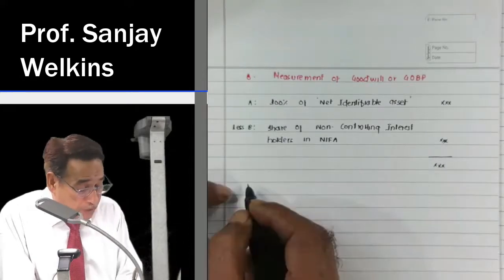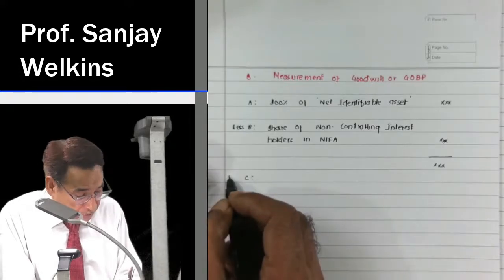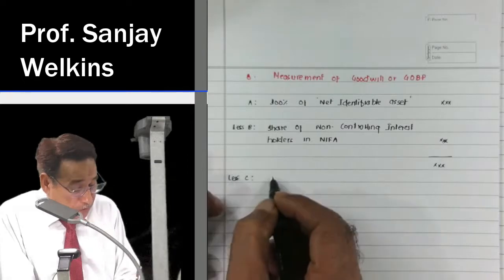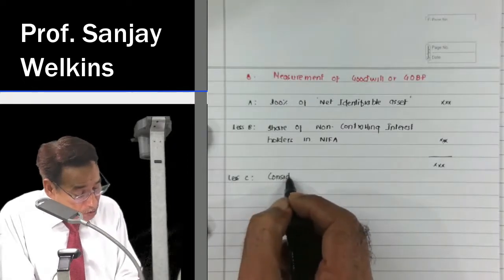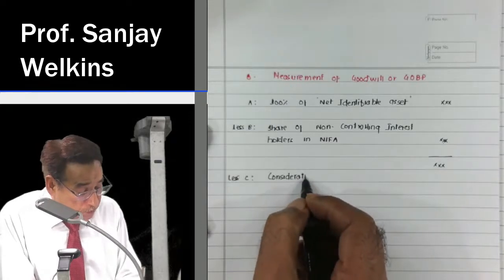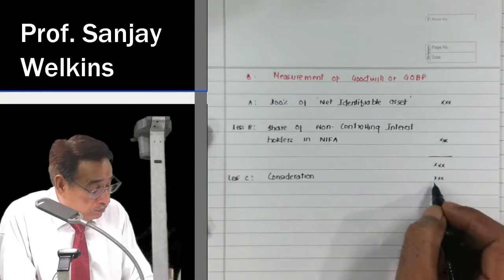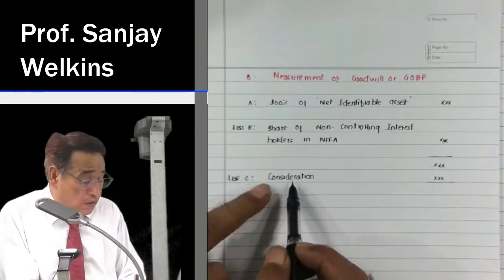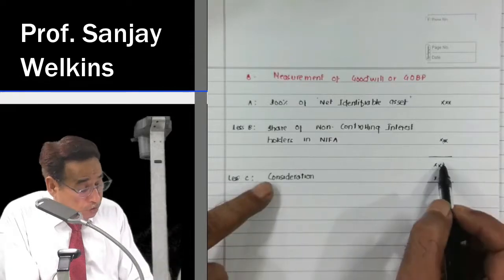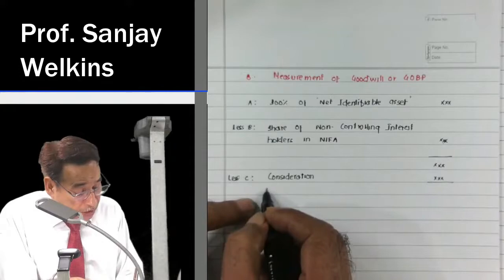However, from this balance, I am going to subtract again, less consideration. Now, if amount of consideration is more than this amount, the balance amount, then there would be goodwill.